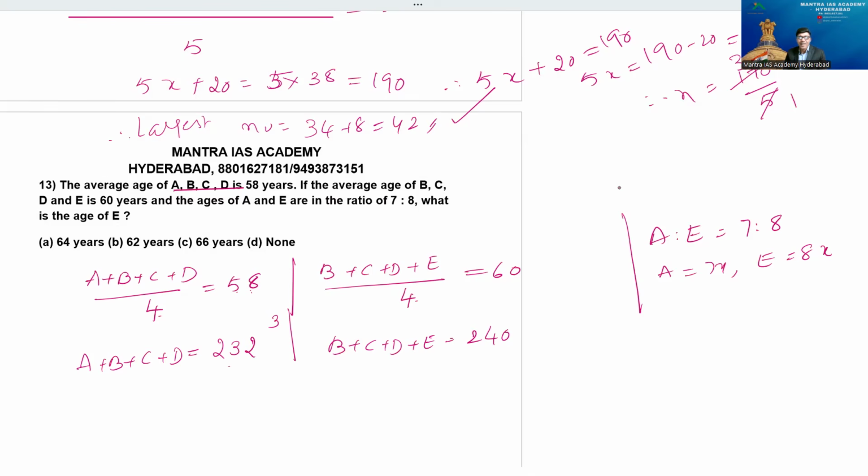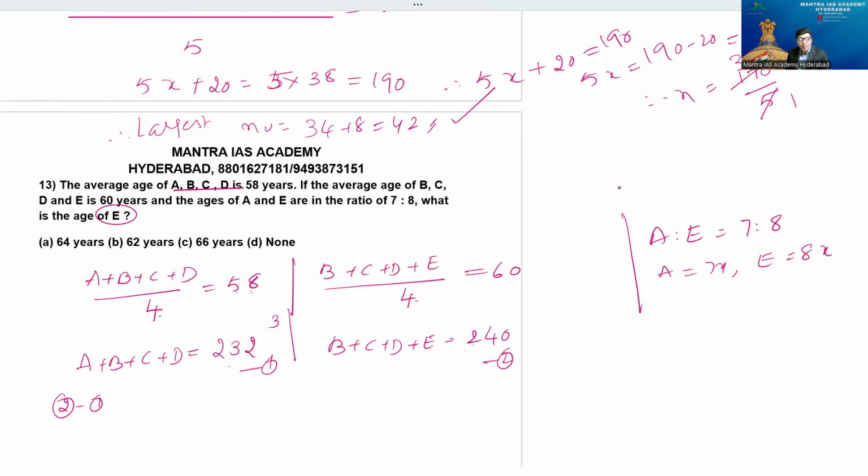Now in this case 8 is the difference. If I do bigger minus smaller, what am I going to get here? Because my target is to find out the value of E, the age of E. Means I have to remove this BCD. Observe this point: 2 minus 1 you do, because the second is the larger, bigger one.